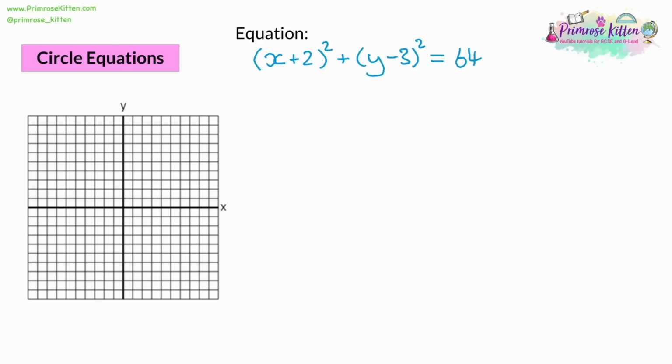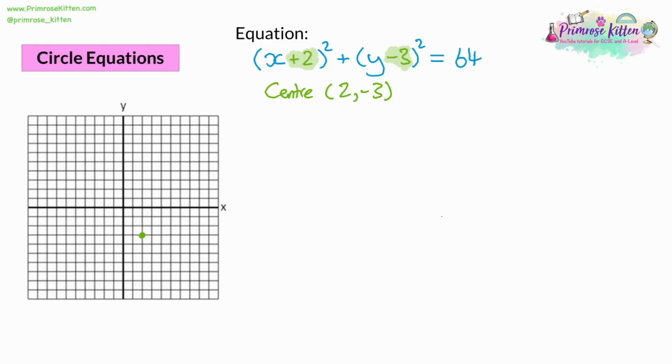Now, what do all these different bits and pieces mean? So the first important bit to look at is the plus 2 and the minus 3. Now, what the plus 2 and minus 3 represent are the centre of the circle. So this circle is going to have centre 2, negative 3. So we look on the diagram, that's going to be 2 to the right and 3 down. That's the centre of the circle.